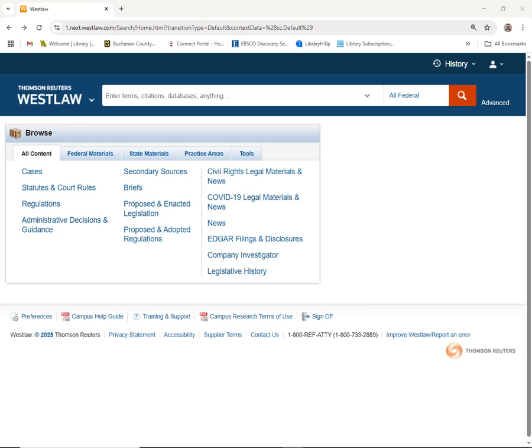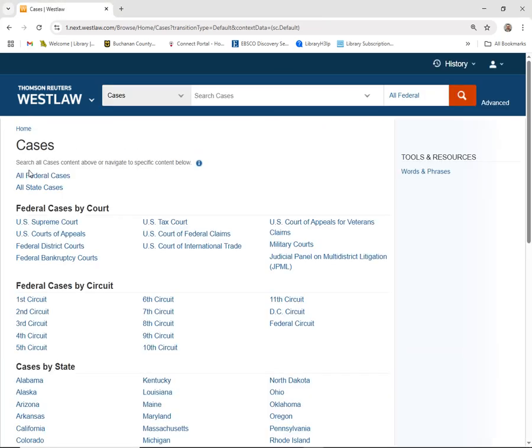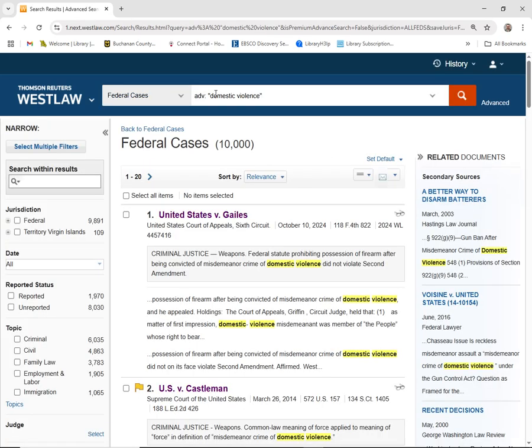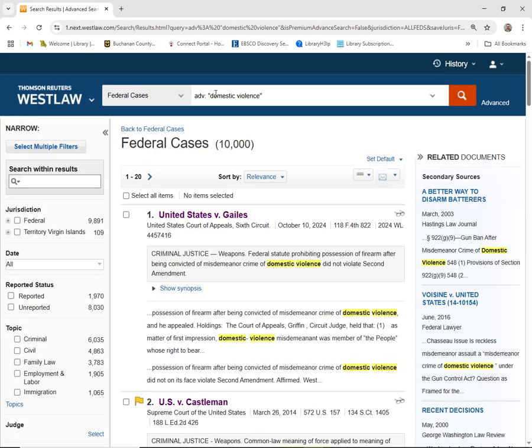Once you are on the Thomson Reuters Westlaw homepage, select Cases, and notice when we pull things up, we have a variety of ways we could limit our case, but if we go with the broader search of all federal cases and put in a topic, domestic violence, notice we've hit 10,000 items retrieved.